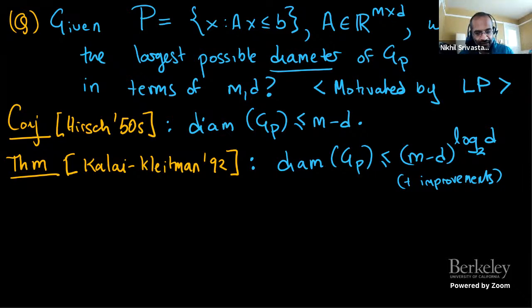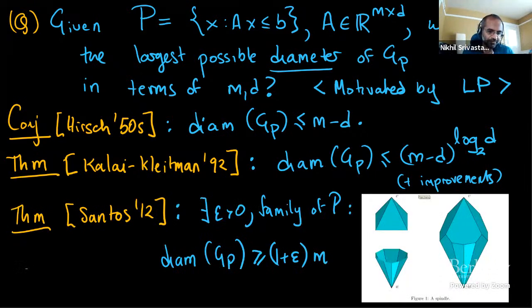And another very important result is this famous result of Santos from 2012, where he disproved the Hirsch conjecture. So he proved the following, that there's some constant epsilon and an infinite family of polytopes with dimension going to infinity, such that the diameters of their skeleta are at least 1 plus epsilon times m. Okay, so this disproves m minus d, right?